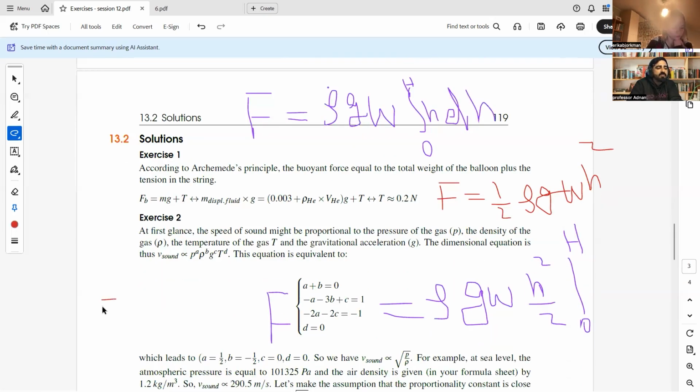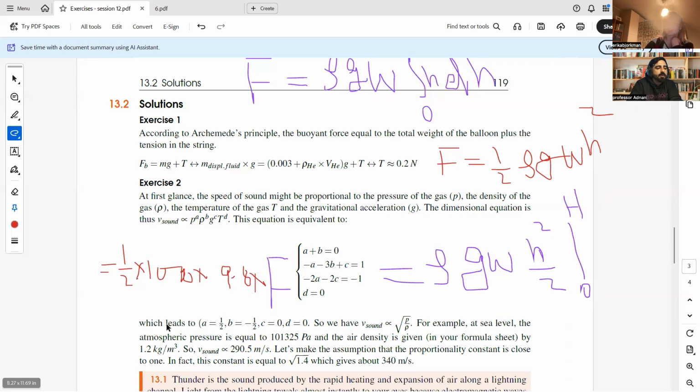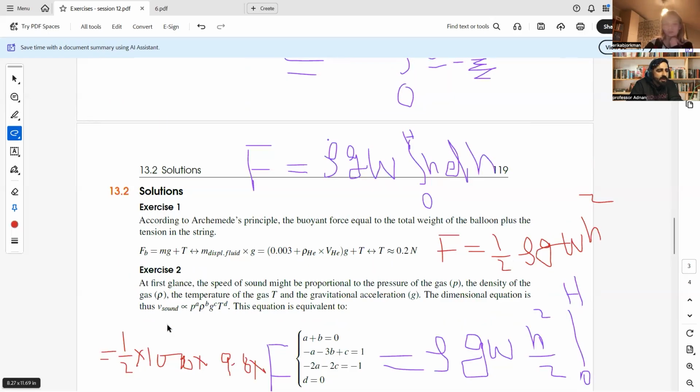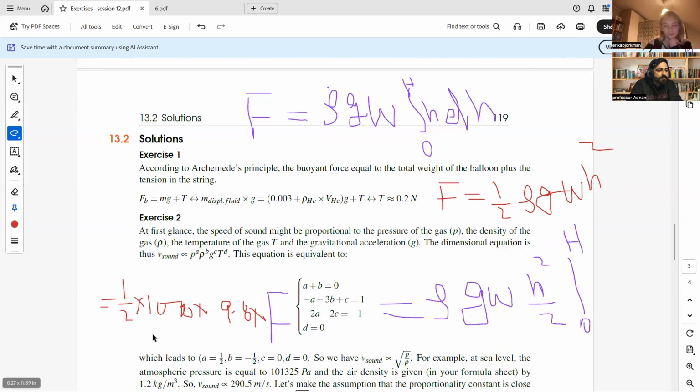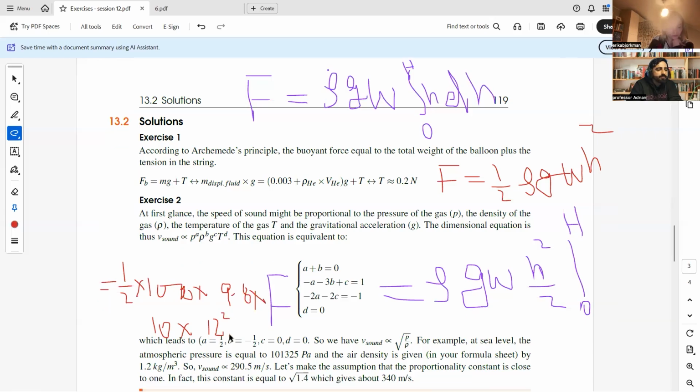Then our equation will become 1 by 2 multiplied with the density of the water, that is 1000, multiplied by g, that is 9.8, multiplied by W width, that is 10, multiplied by square of height, that is 12 square.